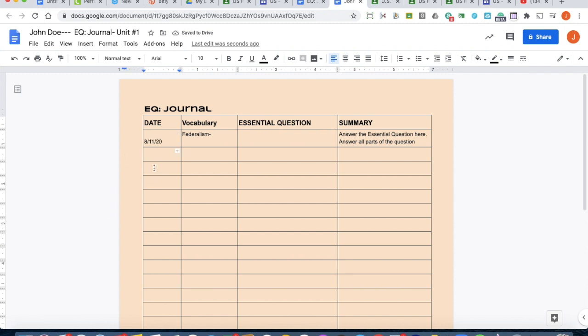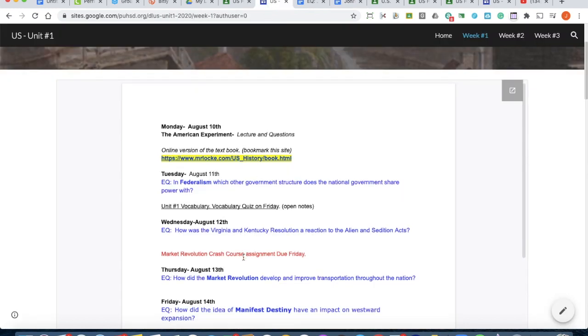8/11/2020. I like to skip lines. I think this is better so that way things don't run together. 8/12/2020. It's not like we have a limited amount, so just skip a line. It's probably the best way to do it. And you'll just add the essential question, and you'll just continue as you go.